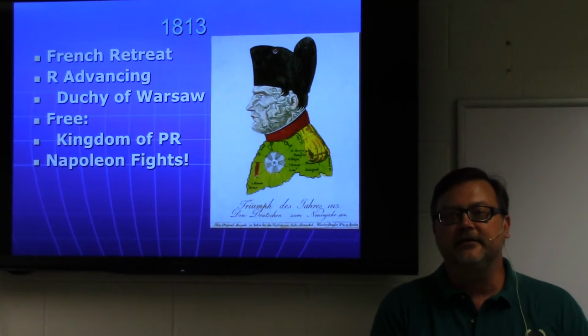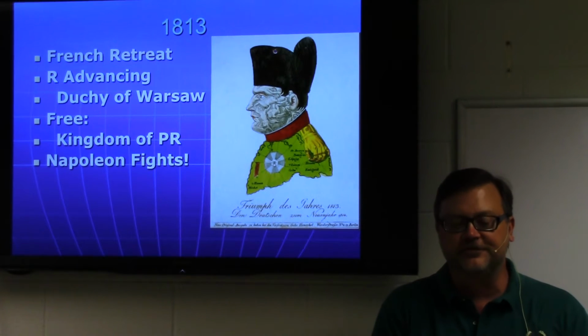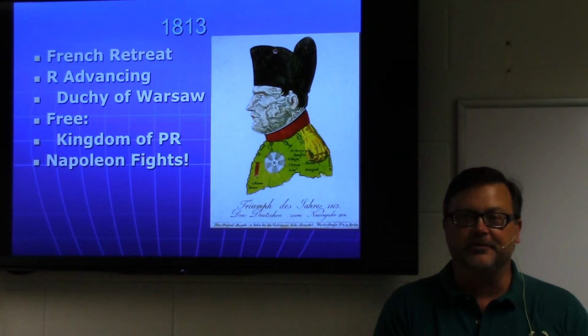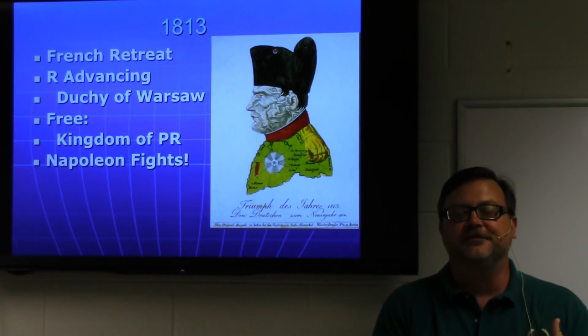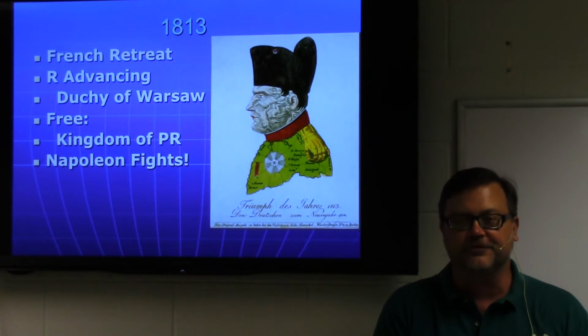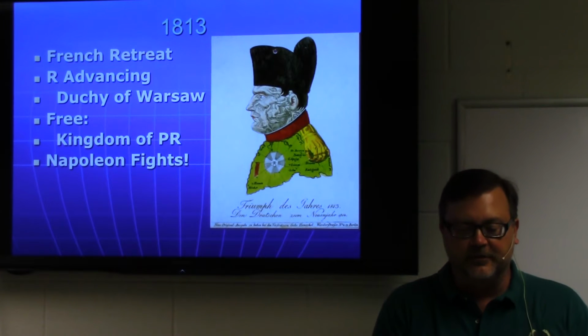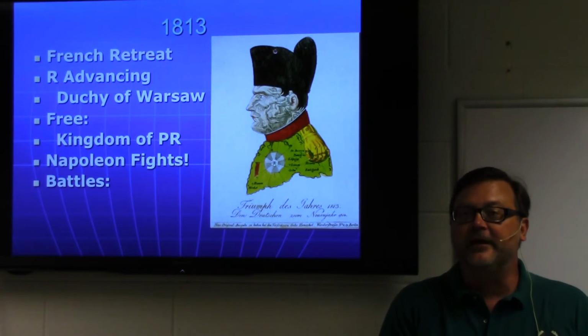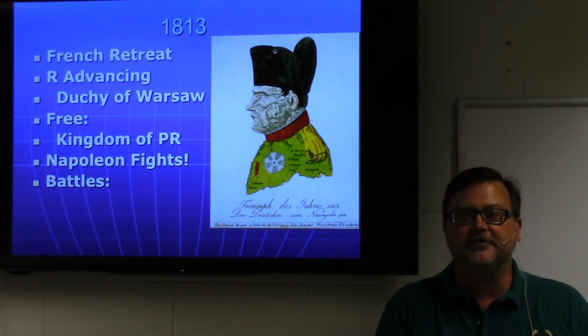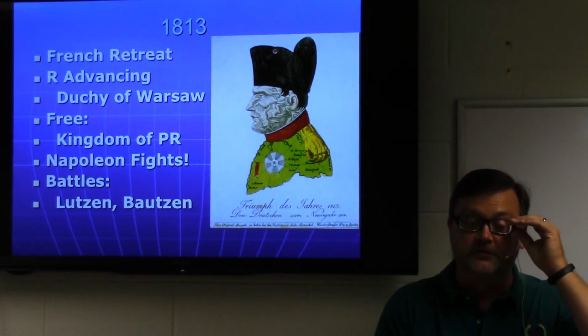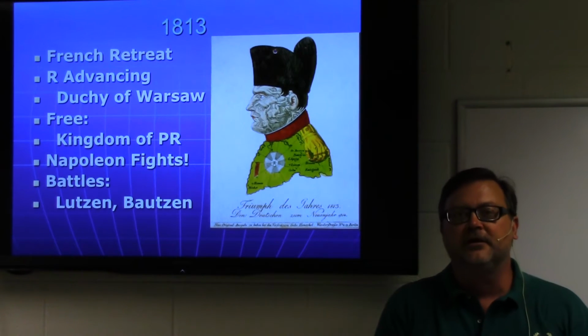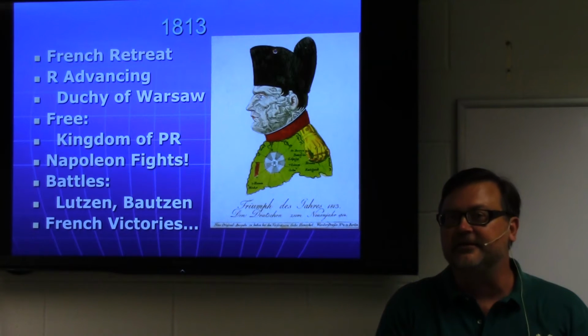Napoleon finally, in the spring of 1813, turns and is able to fight. He gathers up his resources. As he went into Russia, it was a disaster. And now as he pulls back out, he's able to garner some resources from the German states, or out of Italy or out of Spain. So he actually turns and fights and wins a couple of battles here in the spring of 1813. Napoleon actually wins the Battle of Lutzen and the Battle of Bautzen. These are technically French victories.